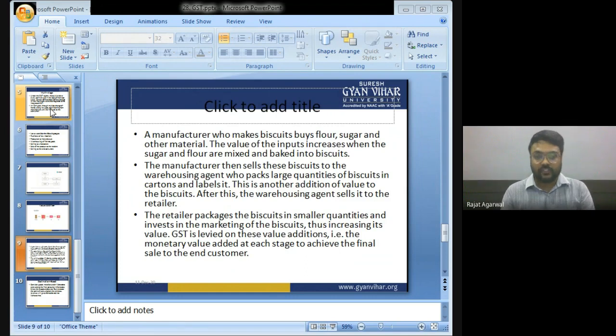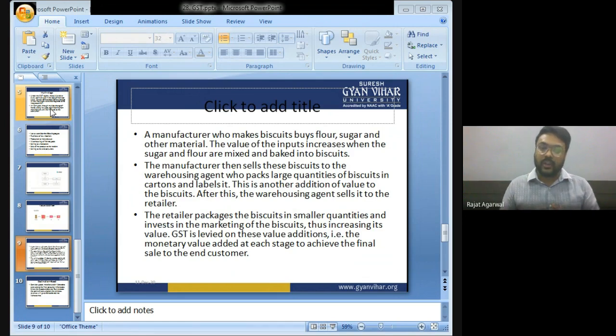A manufacturer makes biscuits from flour, sugar and other material. The value of the inputs increases when the sugar and flour are mixed and baked into a biscuit.